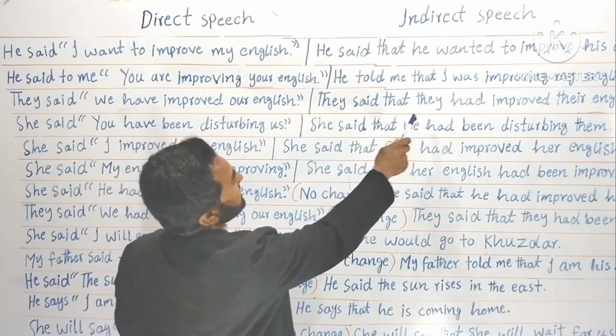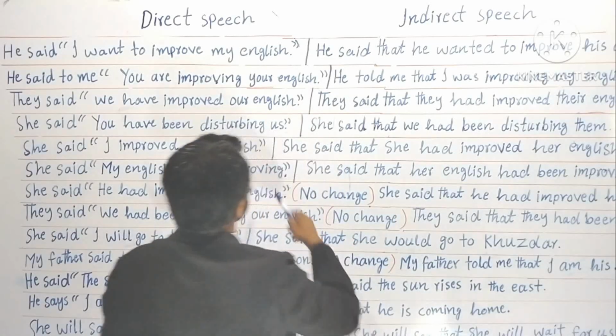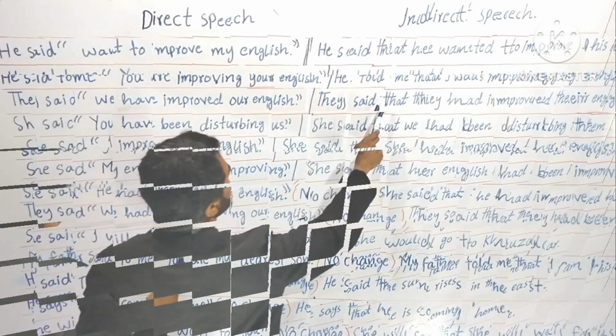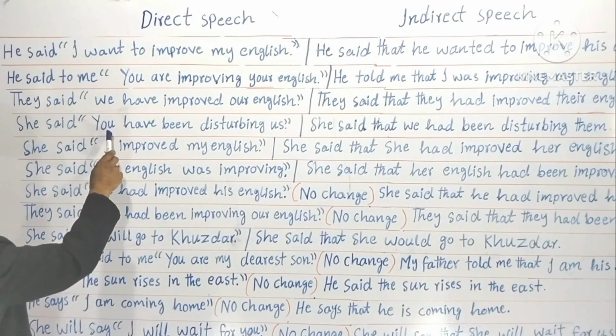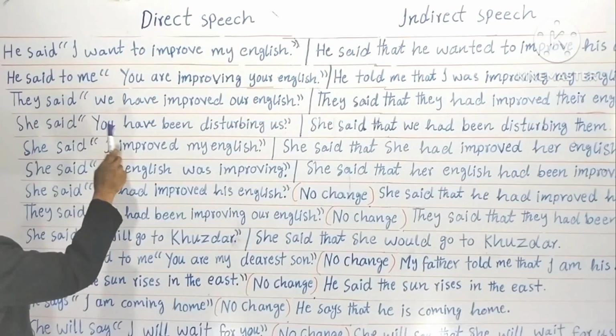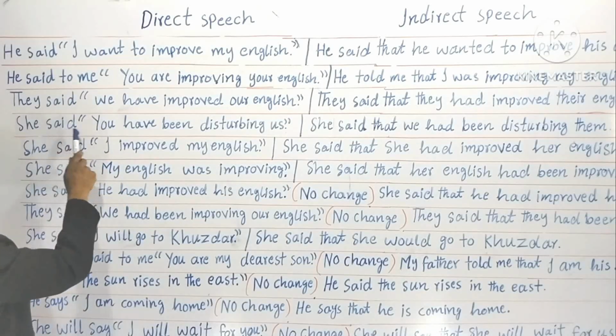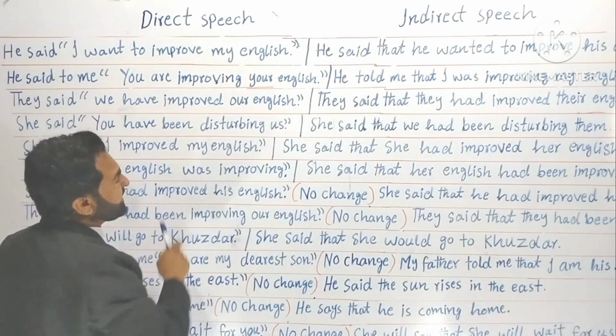They said that they had improved their English. It is present perfect, it is past perfect. Now look at the fourth example. She said. It is present perfect continuous. Present perfect continuous. She said, you have been disturbing us.